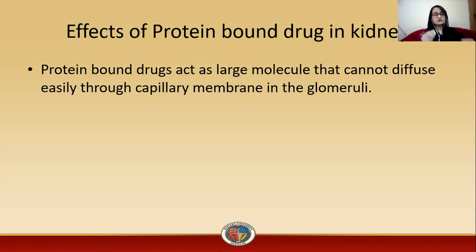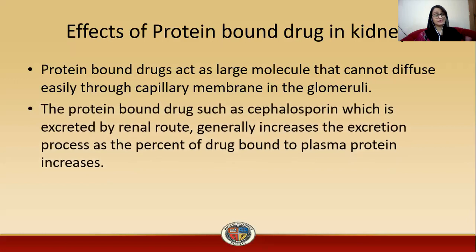So once the drug is bound to plasma protein, it is a larger molecule, and it is very difficult for this large molecule to diffuse through the capillary membrane in the glomeruli. So these drugs cannot be excreted by this route of elimination, that is the renal route of excretion. Generally, the excretion process increases as the percent of drug bound to plasma protein increases.